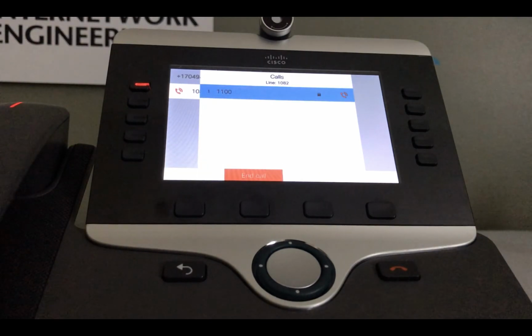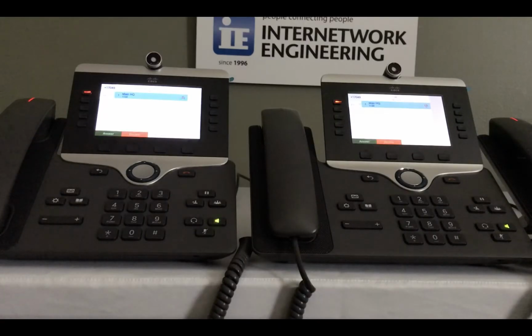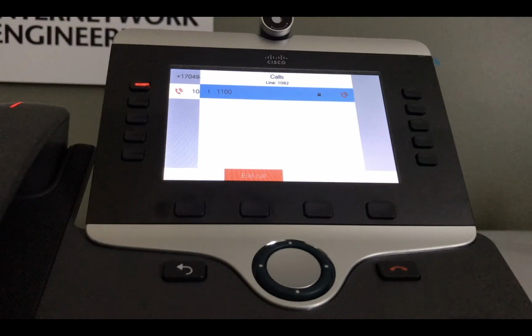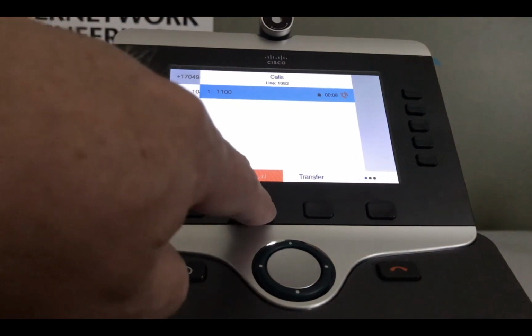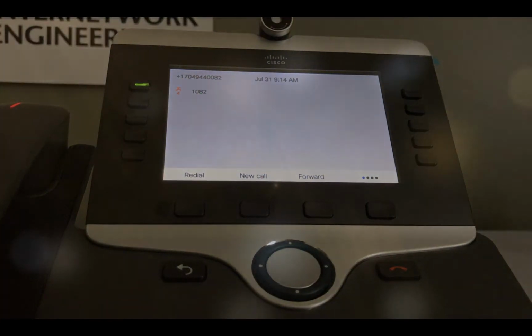The paging targets will go off hook and play an announcement to indicate there is a page coming. When the system is ready, the page originator will get a message indicating the system is ready to page. At this point, the originator can make the audio page. This is the test page. When the page is complete, the paging originator simply hangs up or presses End Call.